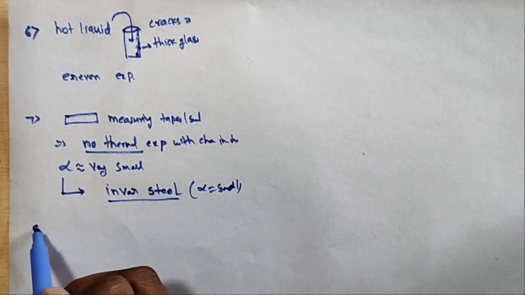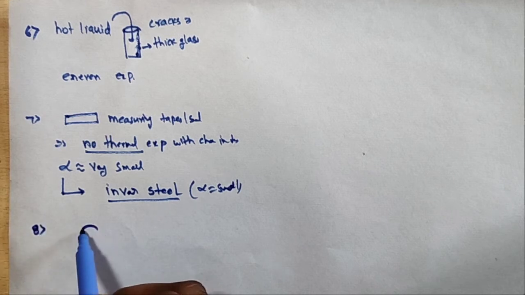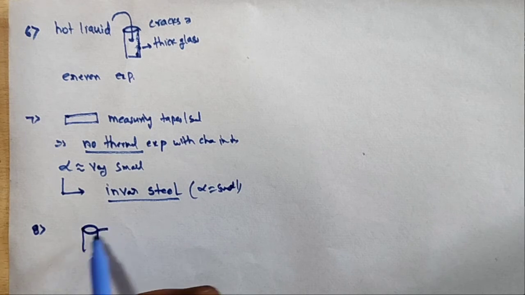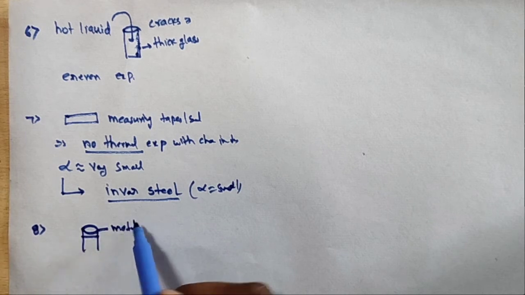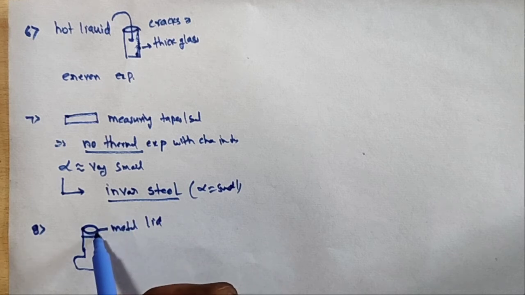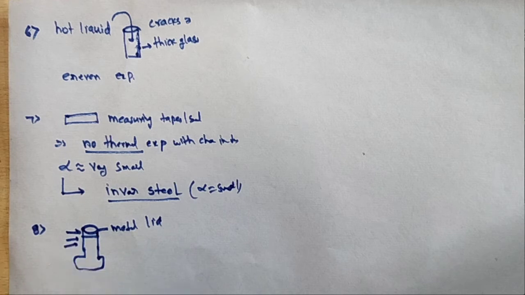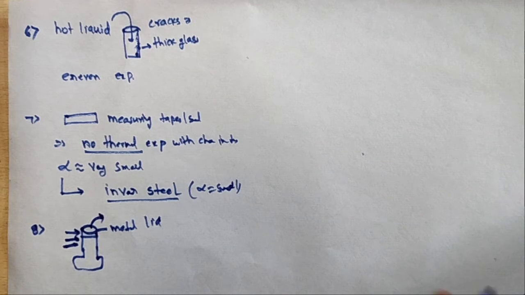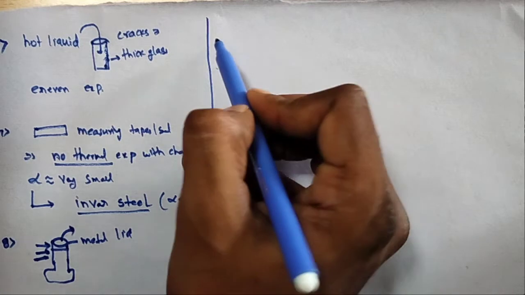And next, the eighth one, a tightly closed metal lid. This is one metal lid. A tightly closed metal lid of a glass bottle can be opened more easily when it is given some amount of heat. When heat is given to the system, the metal lid expands, so it can be removed very easily.